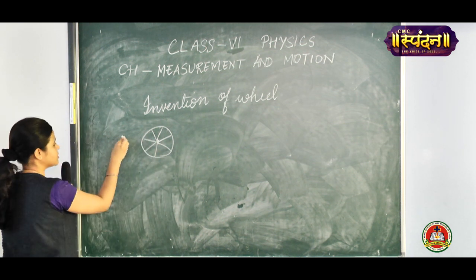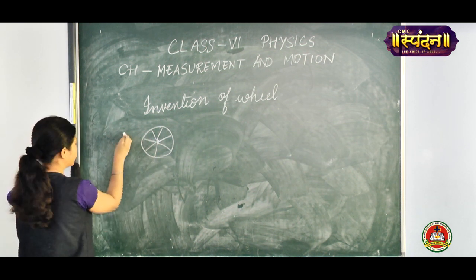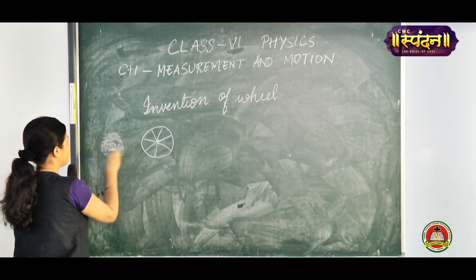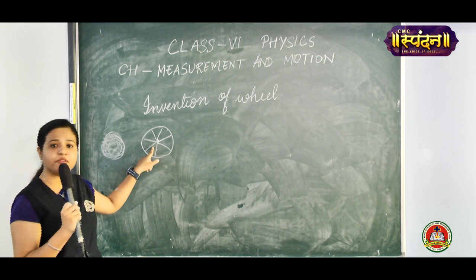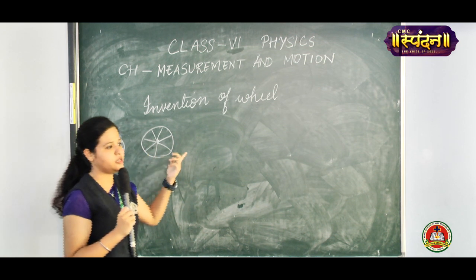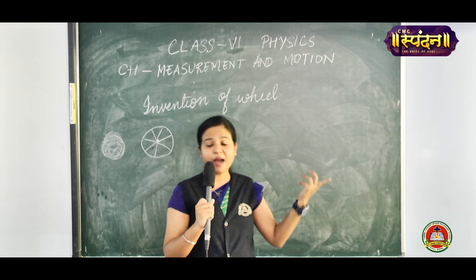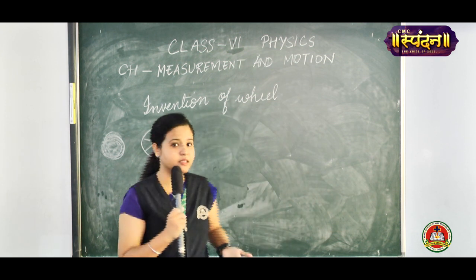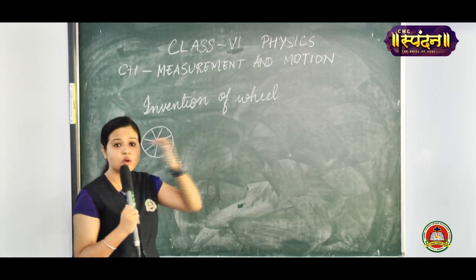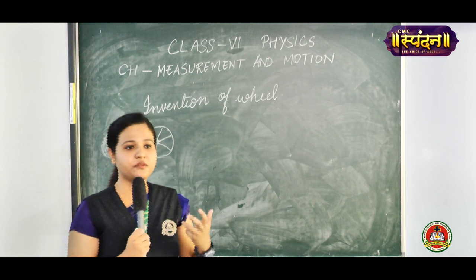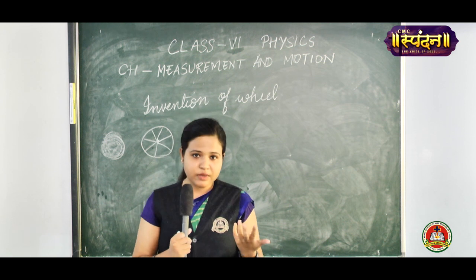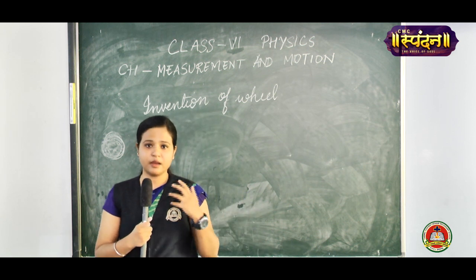Initially the wooden discs were like this. Soon they made it in the form of a wheel, and now we see it in the form of tires or in bikes and cars. So we can see how the evolution of the wheel took place, and it has revolutionized our means of transport in roadways. We could travel across the roads in a better manner.